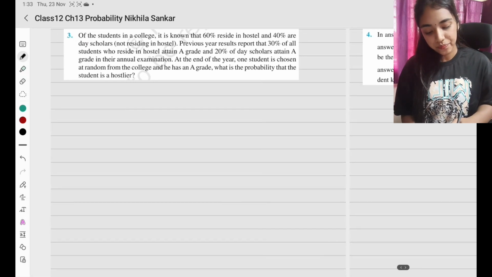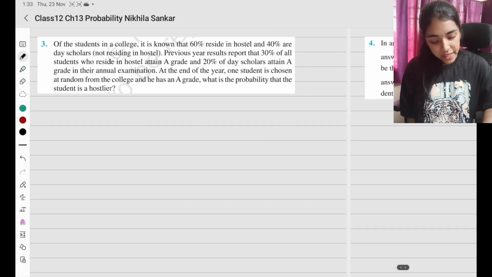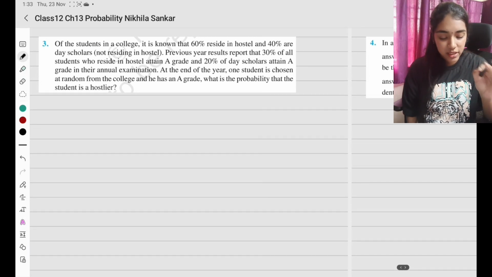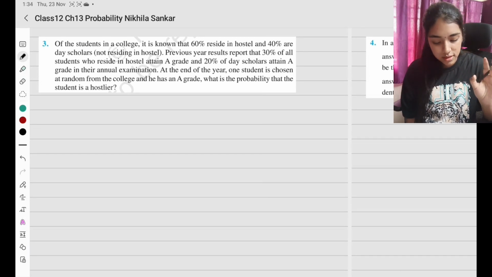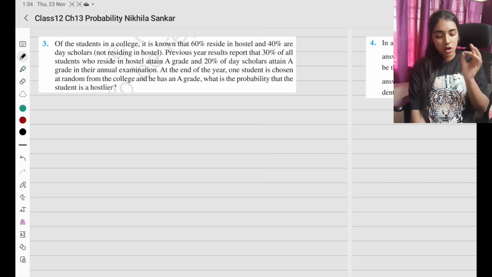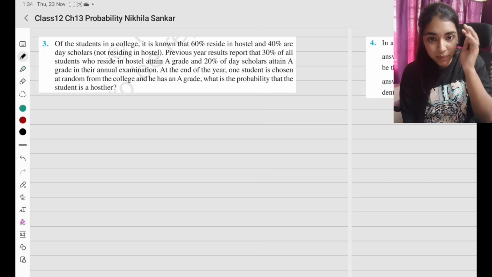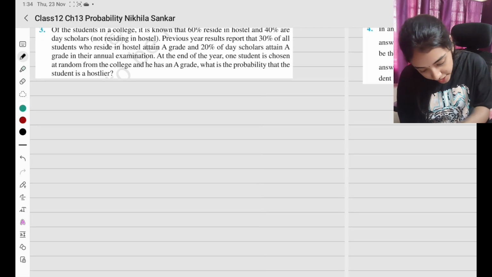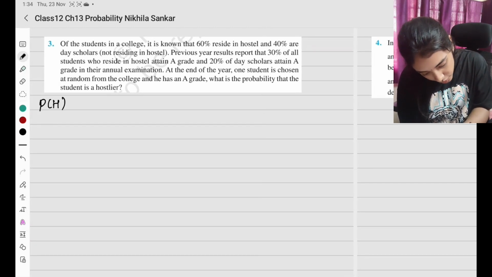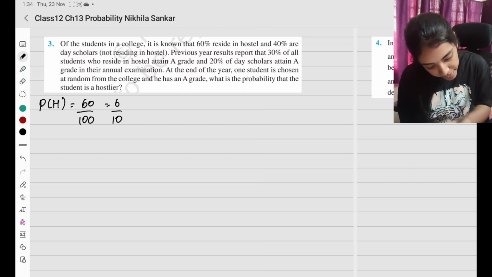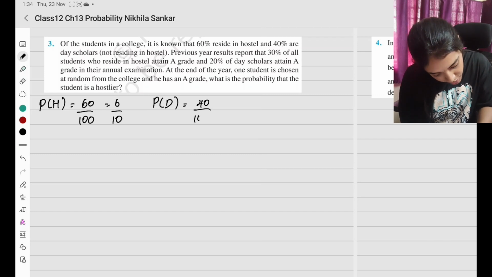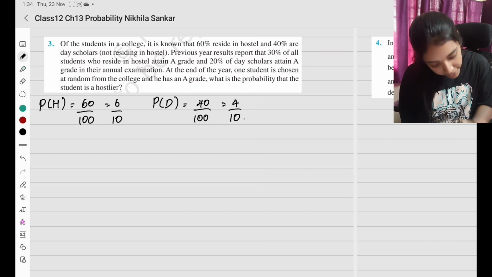Question number 3. Of the students in a college, it is known that 60% reside in hostel, 40% are day scholars. Previous year results report that 30% of all the students who reside in hostel attained A grade. Okay, so now, first hostel and day scholar are our main events. Probability of hostel is going to be 60%, which is 6 by 10. Probability of day scholars is going to be 40%, so 40 by 100, which is 4 by 10.